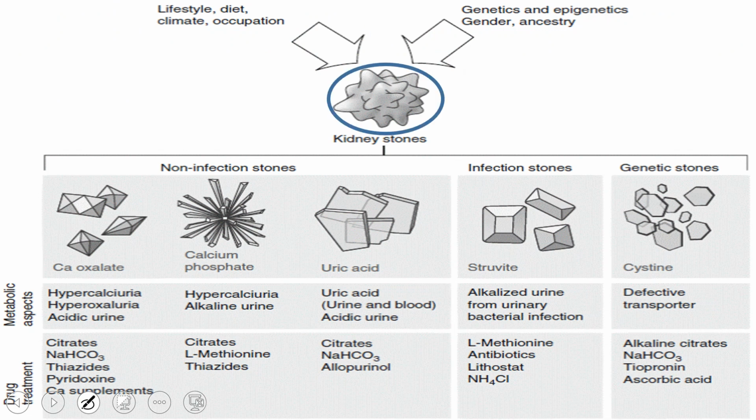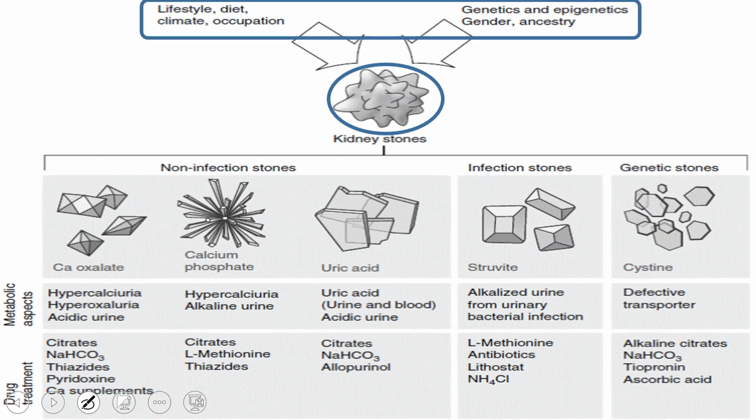Now this is kidney stones. Another type of classification we are going to see is that kidney stones have some kinds of risk factors. Those risk factors are lifestyle, diet, climate, occupation, gender, epigenetics, and ancestry. These are the risk factors. These cause variation and lead to kidney stone formation.